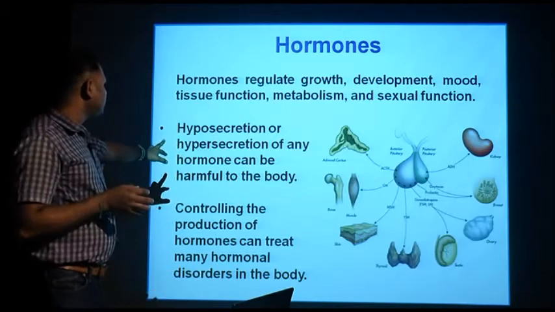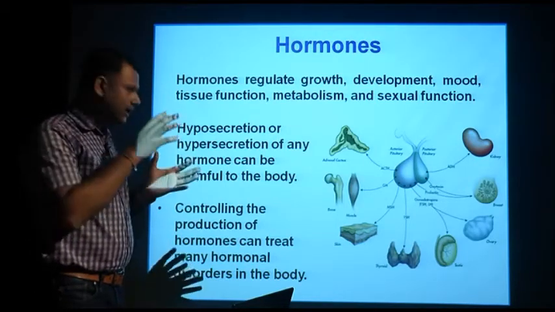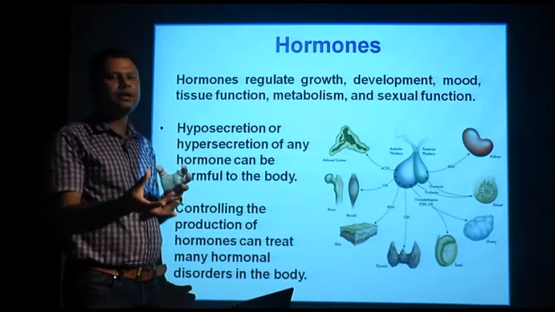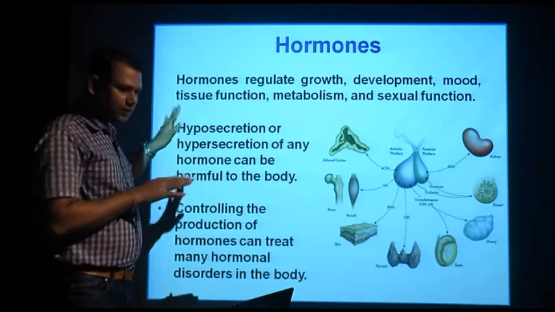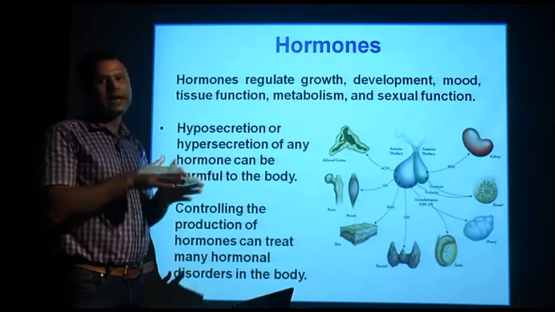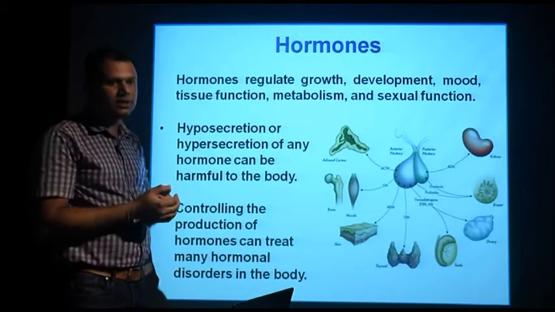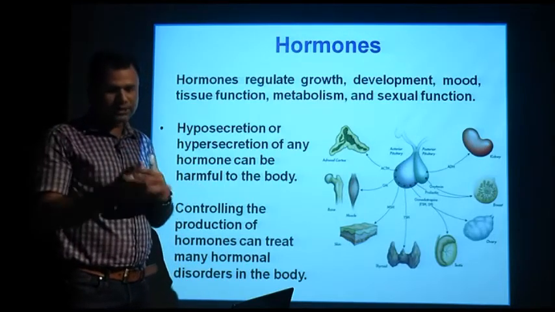As I told you, hyposecretion and hypersecretion are related to the amount of hormones secreted from the endocrine gland. The hormone should be secreted in a balanced way. That means when it is required by the body, it should trigger a mechanism to exhibit its function.